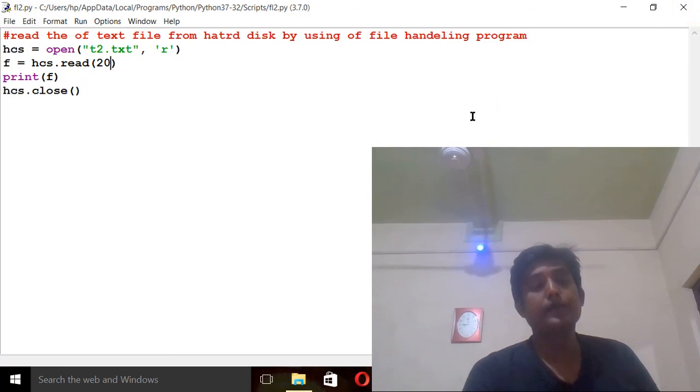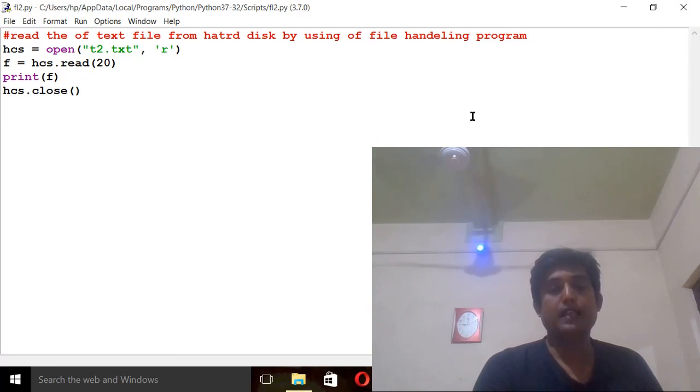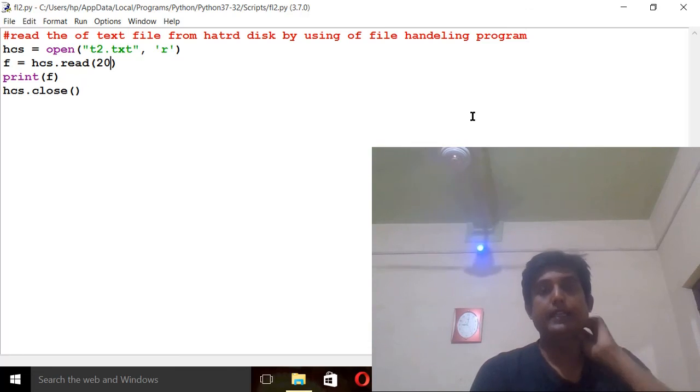In a similar way, in my next class I will show you how we can write content from a file handling program in Python to the hard disk in any text file.